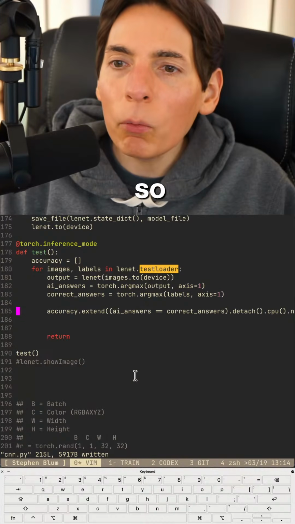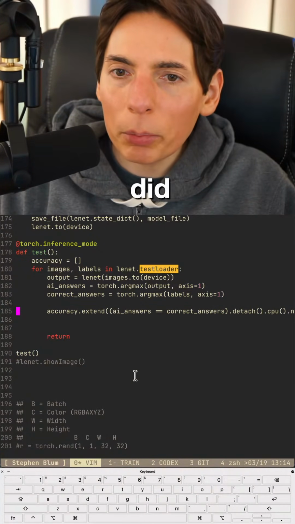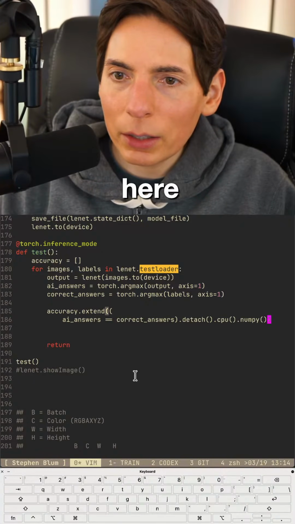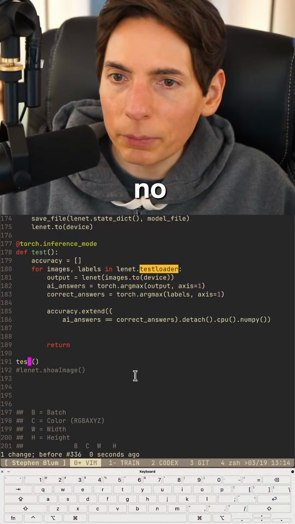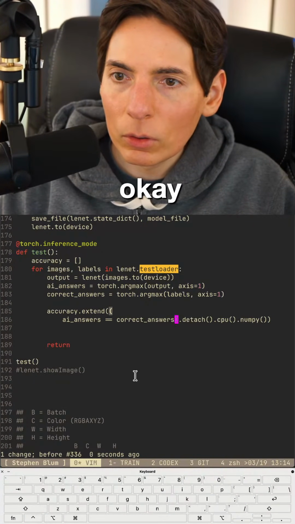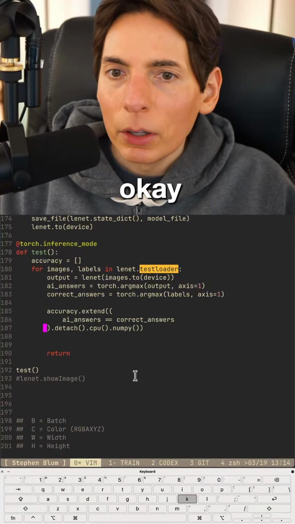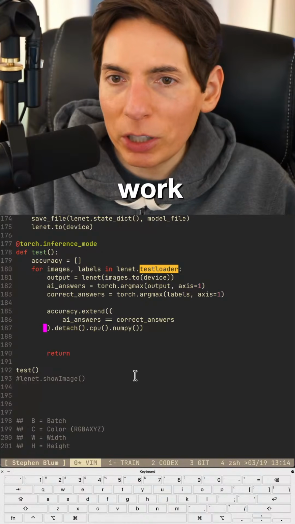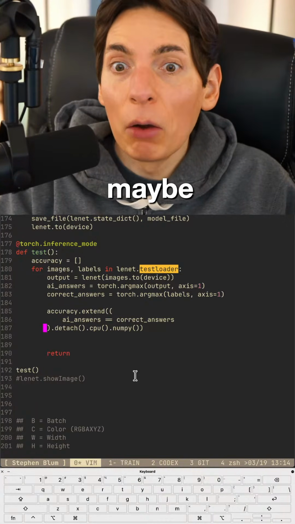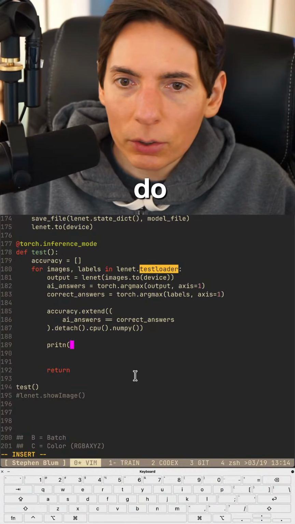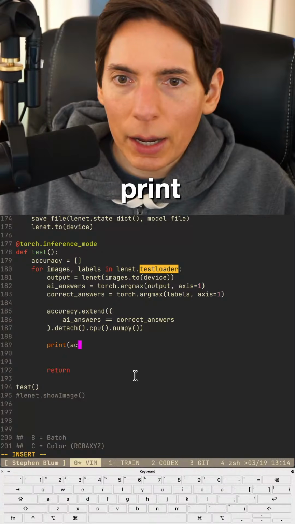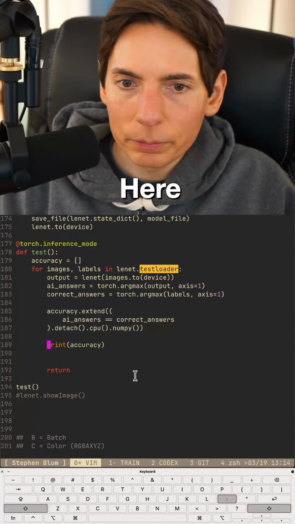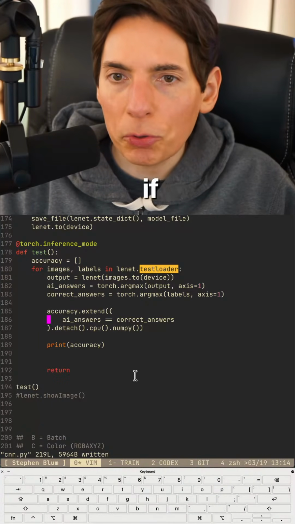So I want to... Did we do this properly? Is this correct? Let us do this here. Where is that at? Oh, no. Here. Okay. Here we go. So I believe this will work. I'm pretty sure. Maybe. We'll find out. Let's do print accuracy. Here we go. Perfect. Okay. Let's see if that does the trick.